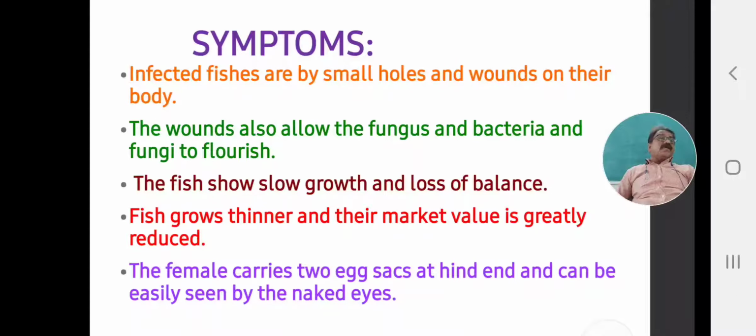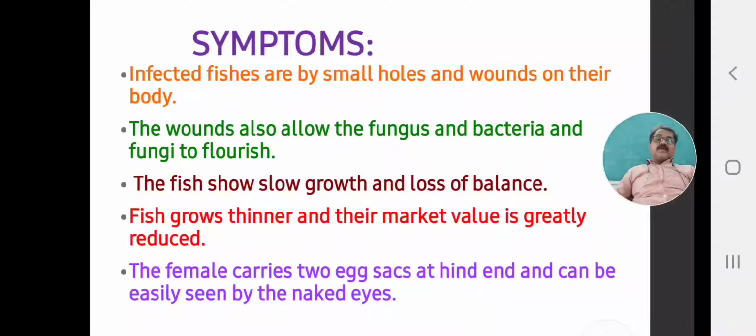When we carefully observe holes and wounds on the body, it is the first sign that a crustacean parasite may have infected our culture fishes, our culture crop.